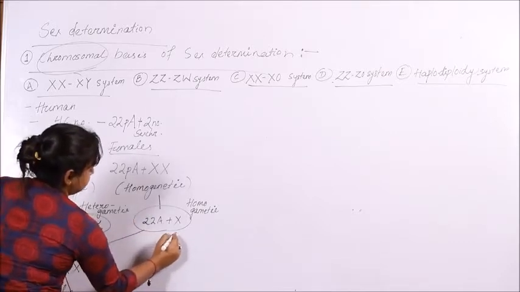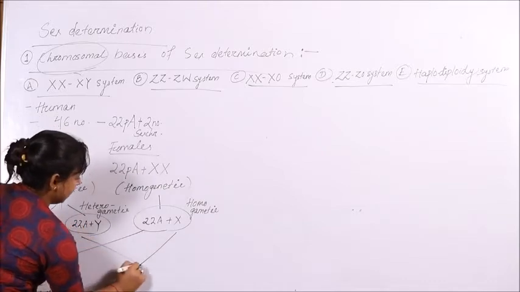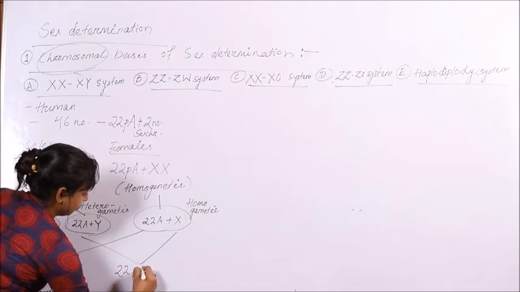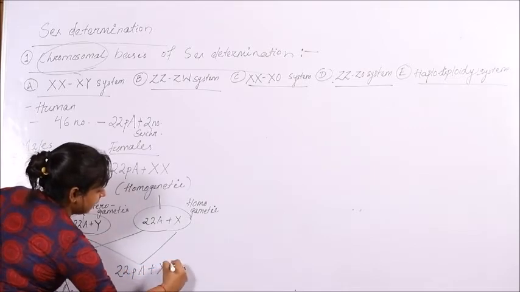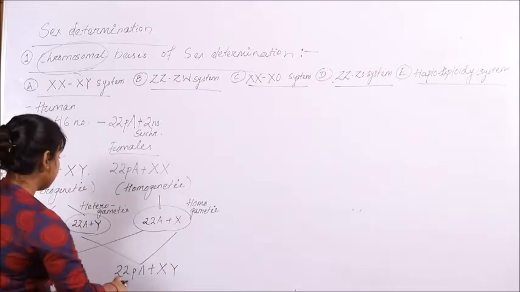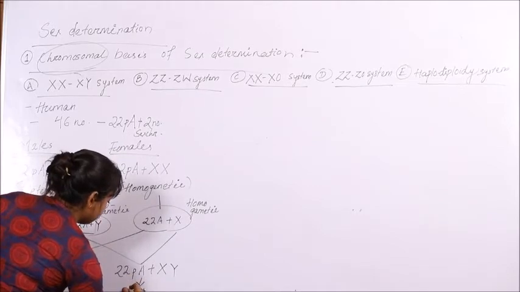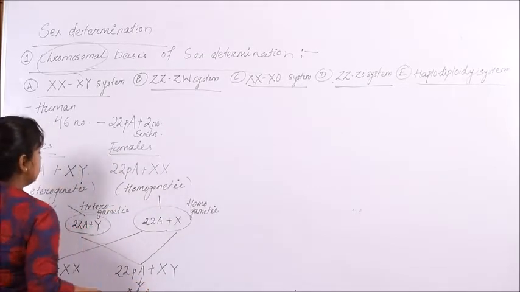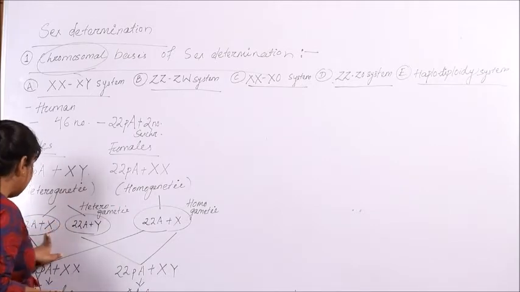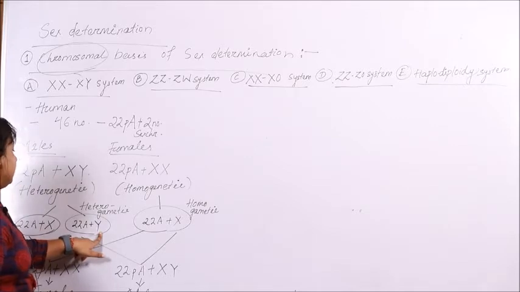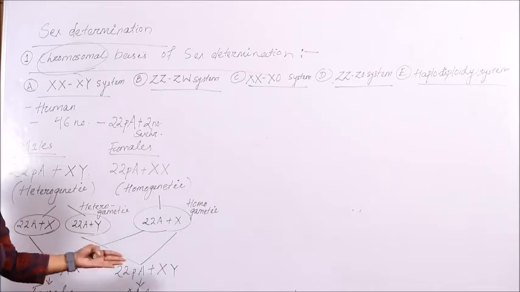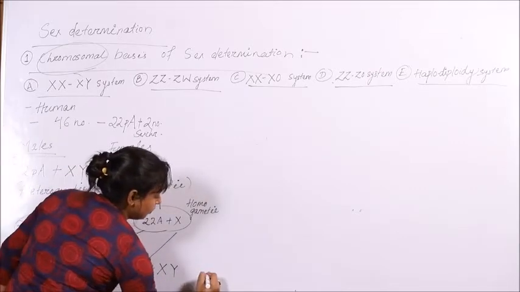If the female gamete fuses with the male gamete containing Y chromosome, the offspring will have 22 pairs of autosomes along with X and Y, and the individual will develop into a male. Because of the probability of fertilizing with either X-containing or Y-containing gametes of the male, the probability of producing a female or male offspring is always 1:1.